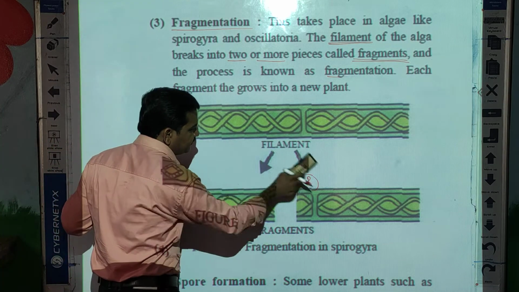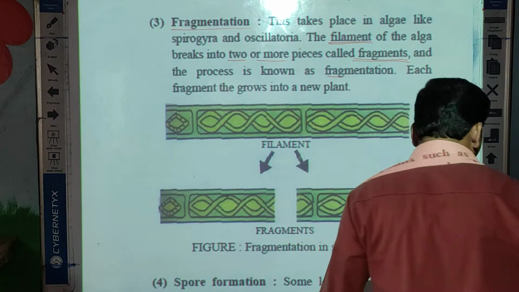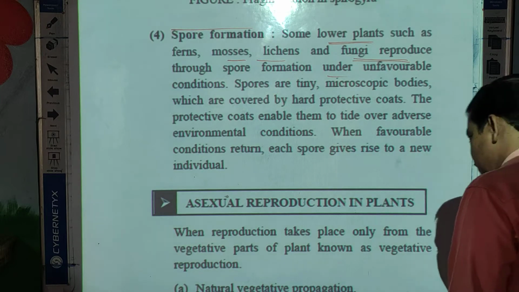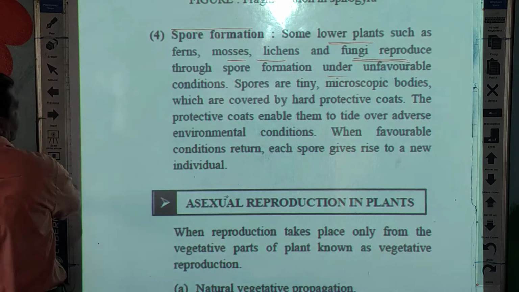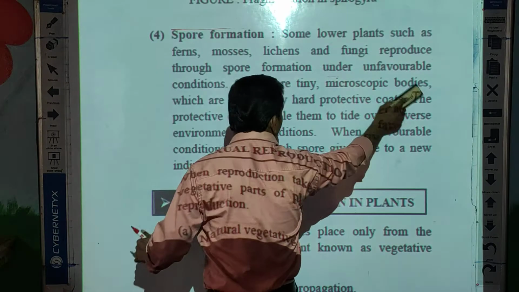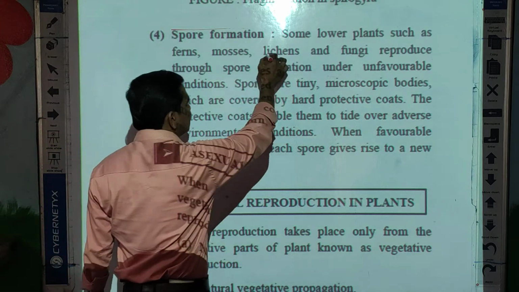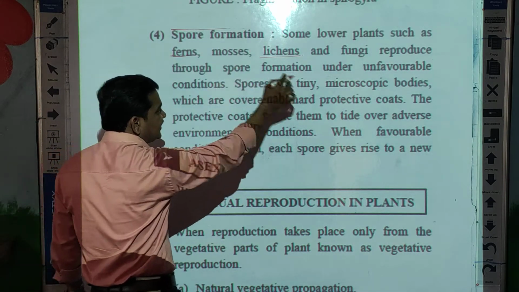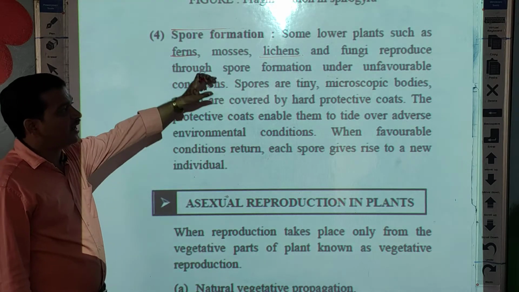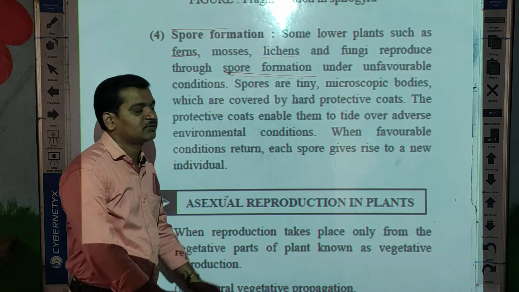Now the next and last method of asexual reproduction is spore formation. What does spore formation mean, students? Small tiny spores are there. For example, plants like fungi, fern, mosses, lichens reproduce by spore formation.